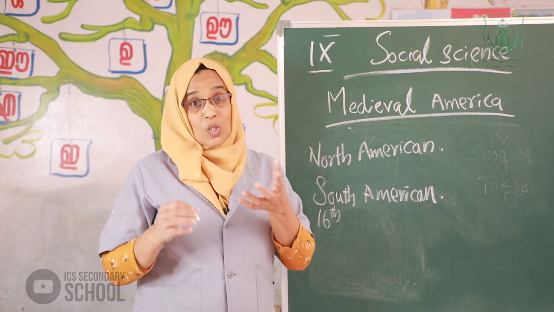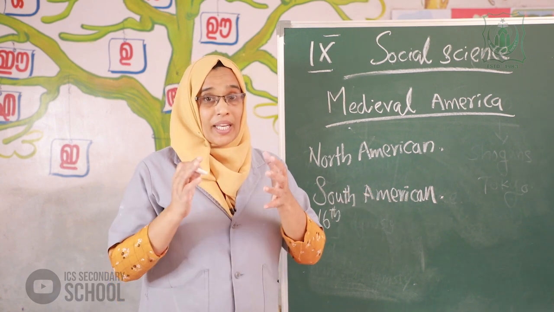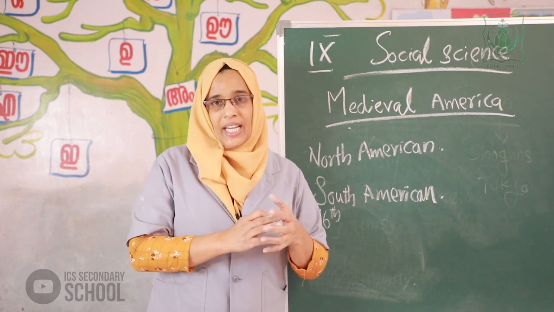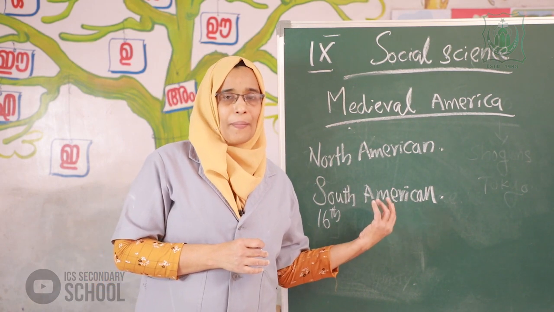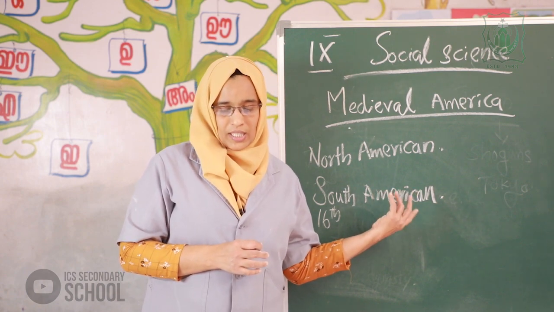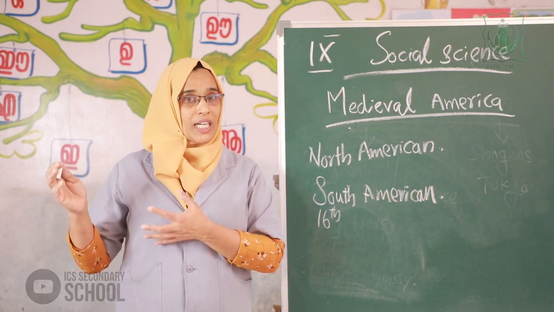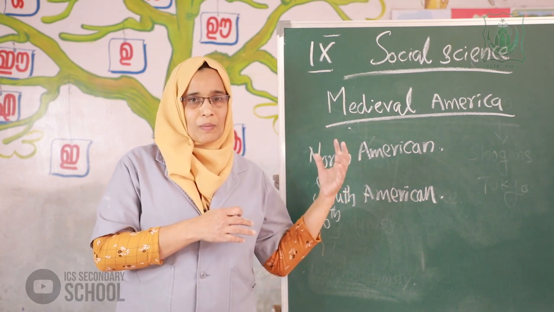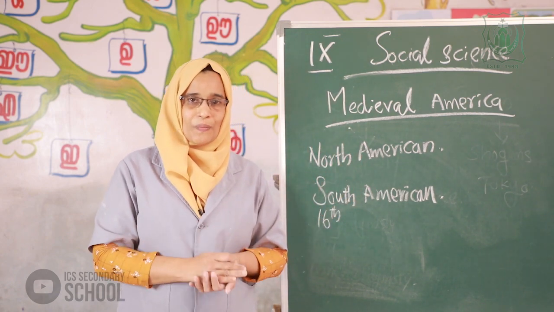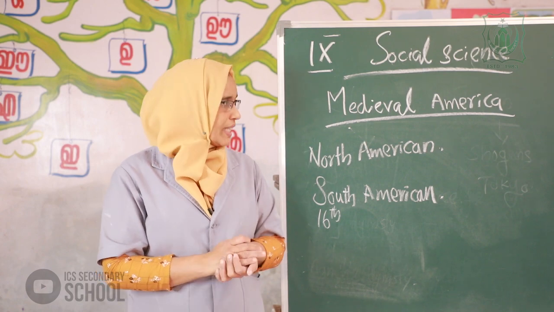They destroyed the native culture and started plantations and mines. Then the Negroes worked in these places. Okay. Then listen.